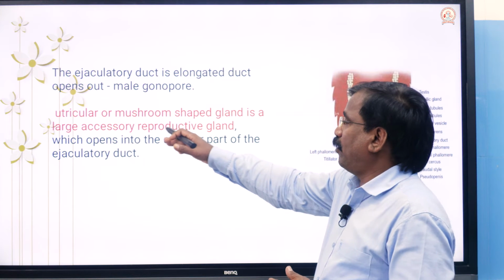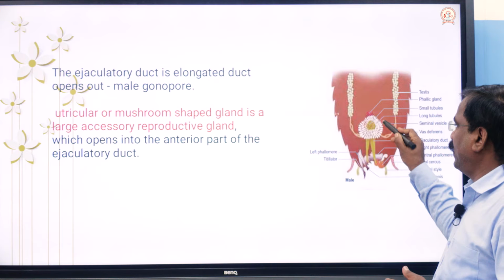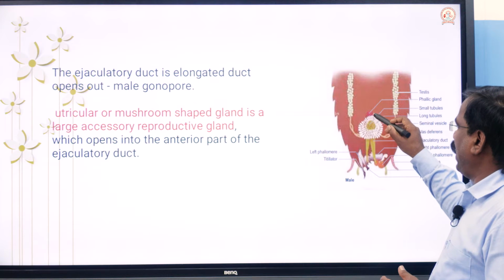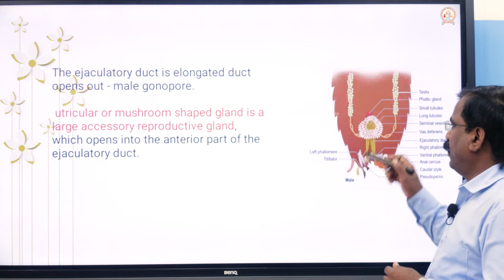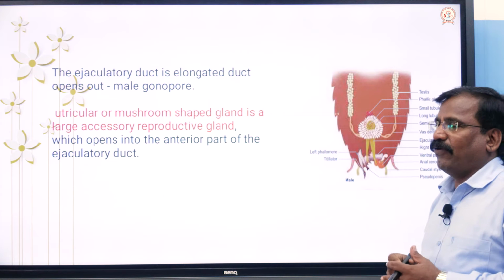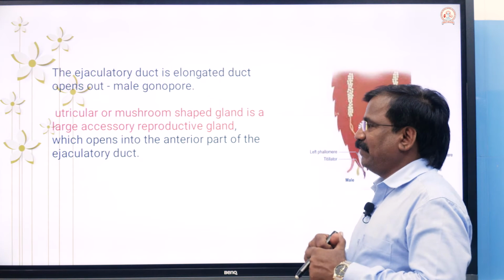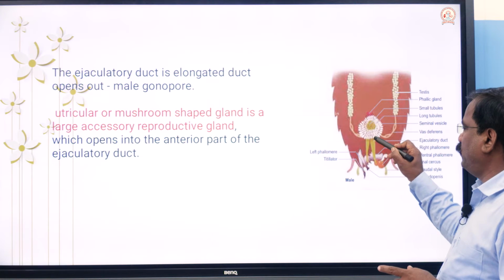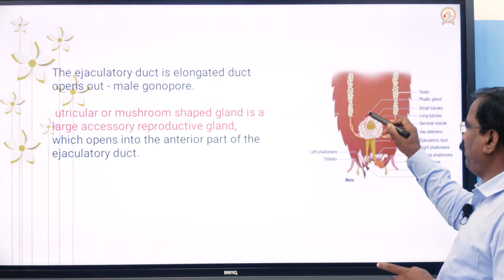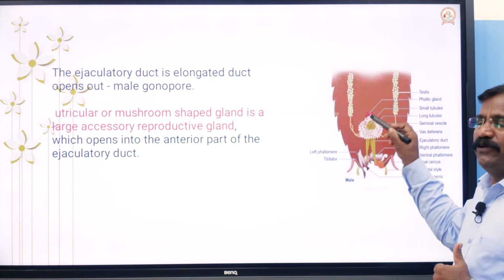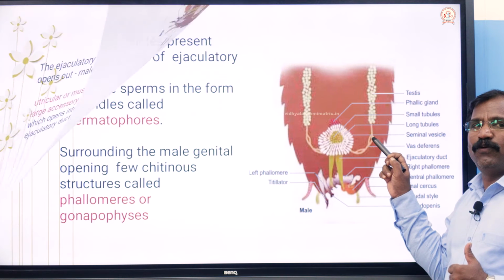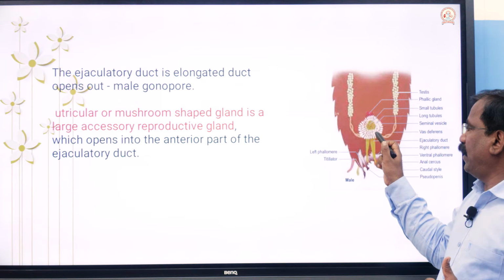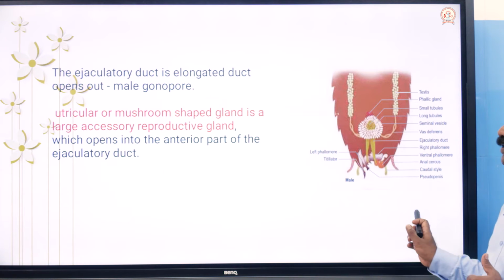This is the utricular or mushroom-shaped gland and the phallic gland, the accessory structures. These open into the anterior side of the ejaculatory duct.